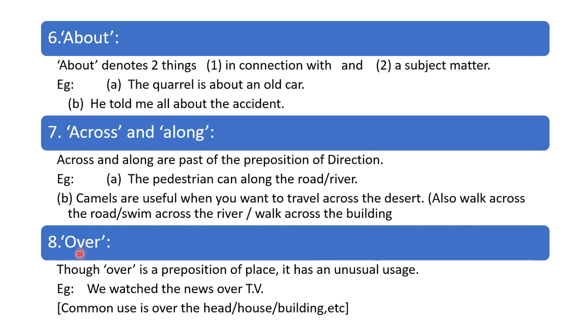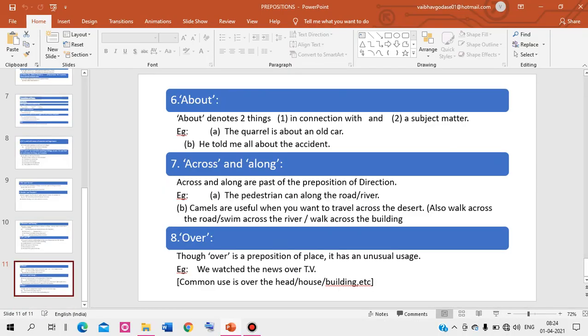Then over. Though over is a preposition of place, it has an unusual usage. For example, we watch the news over TV. Common use is over the head, over the house, or over the building.